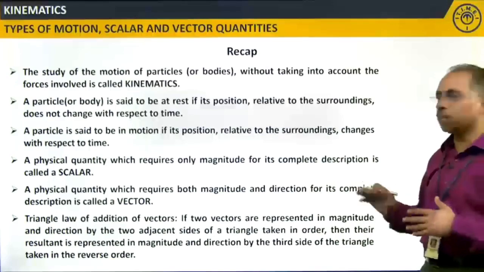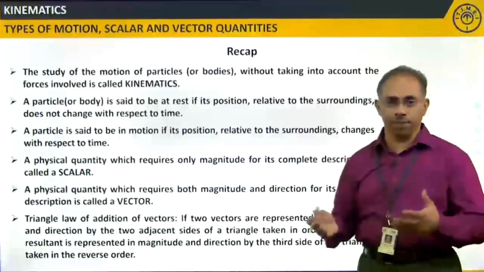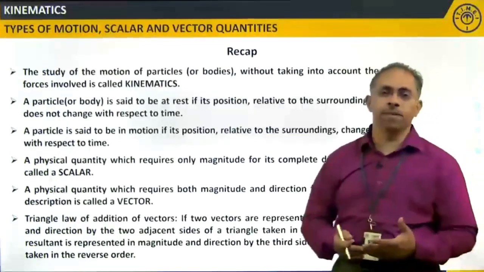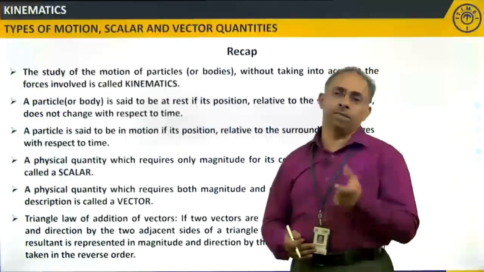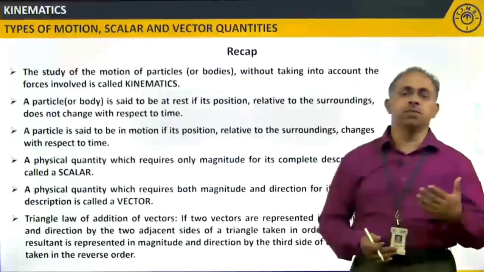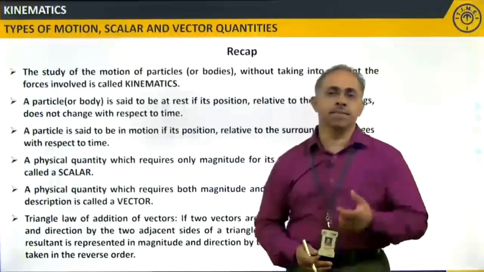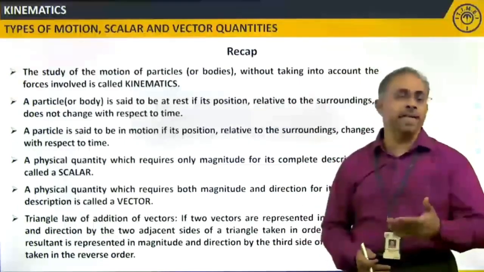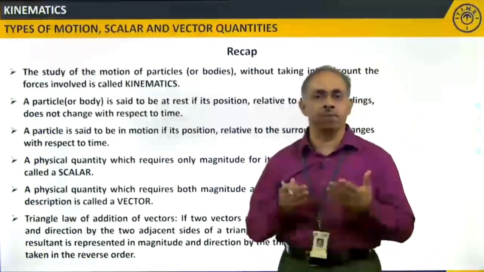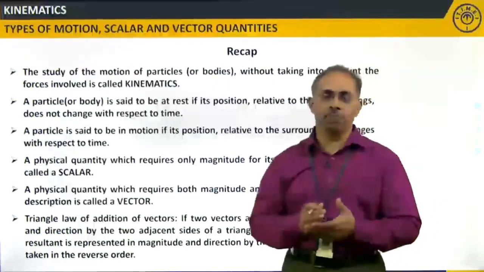Finally, we also covered what the resolution of a vector is. If any vector is making an angle theta with respect to the horizontal, then the magnitude of that vector multiplied by cos theta gives you the horizontal component, and the magnitude of the vector multiplied by sin theta, where again I am repeating, theta is the angle made by that vector with respect to the horizontal, will give you the vertical component.